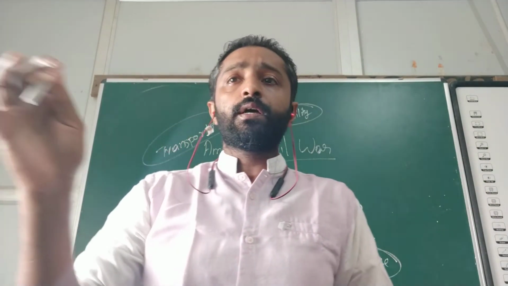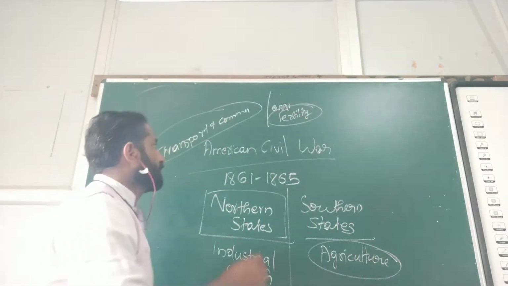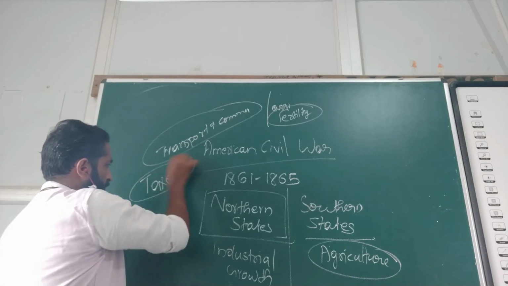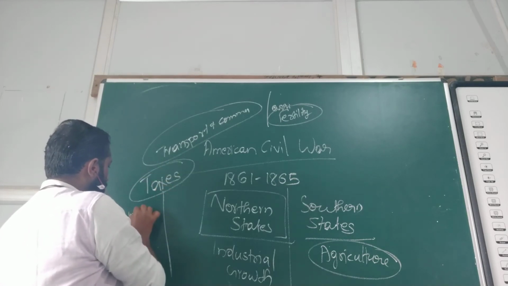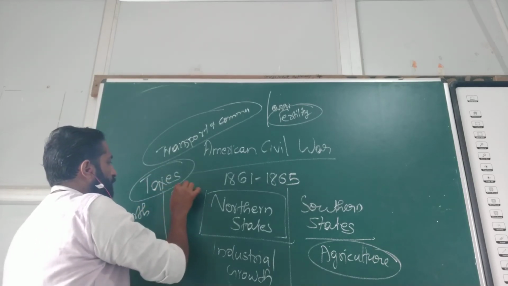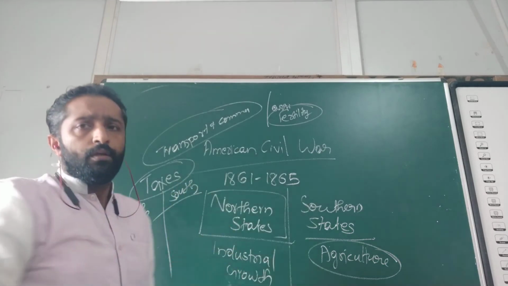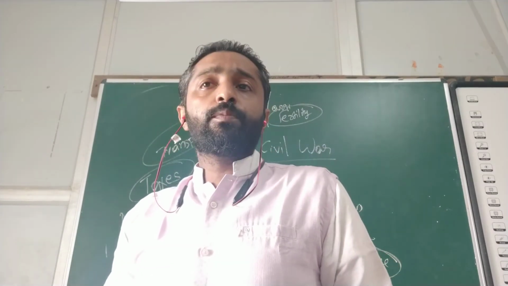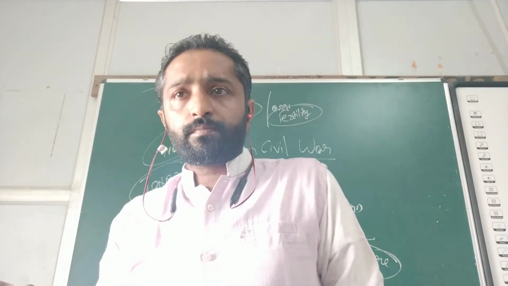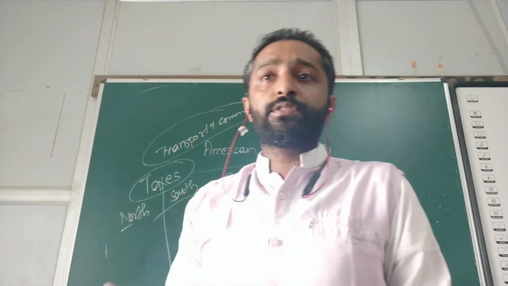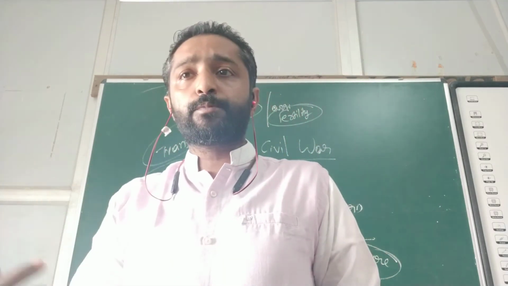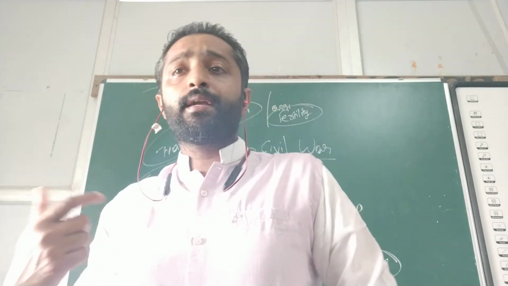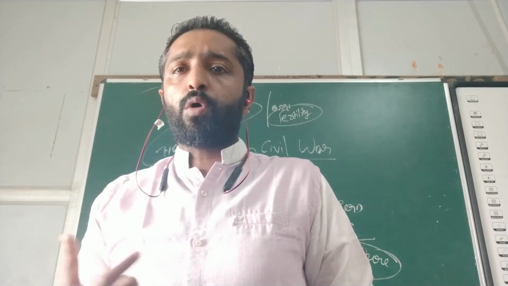That's the first cause. The second cause is with regard to the taxes, the tariff. Let's see what is the difference between the north and the south. With regard to the question of tariff, the north people wanted protective taxes to make the foreign goods more expensive than the local goods. It would increase the demand for the local goods.